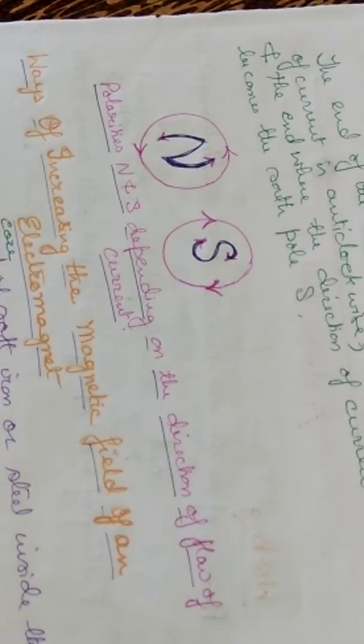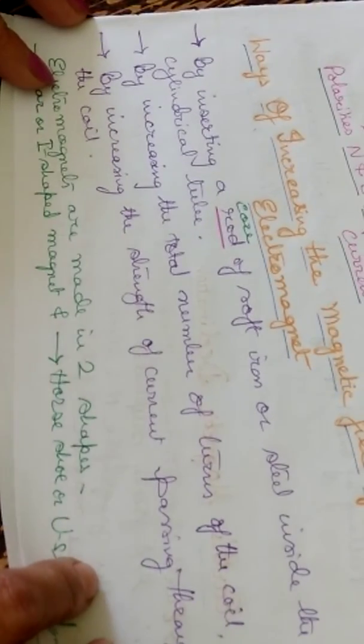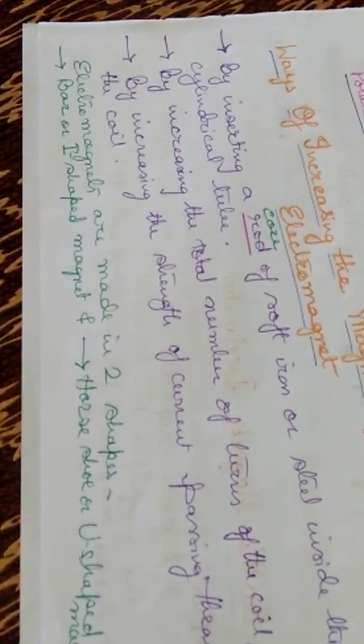Now, how can we increase the magnetic field of an electromagnet? By inserting a rod of soft iron or steel, which is the core, inside the cylindrical tube. To make the magnetic field stronger, we need to insert a rod of soft iron inside the cylindrical tube, which has been wound round with insulated wire. So either a rod of soft iron or steel is inserted inside the cylindrical tube, or we increase the number of turns of the coil.